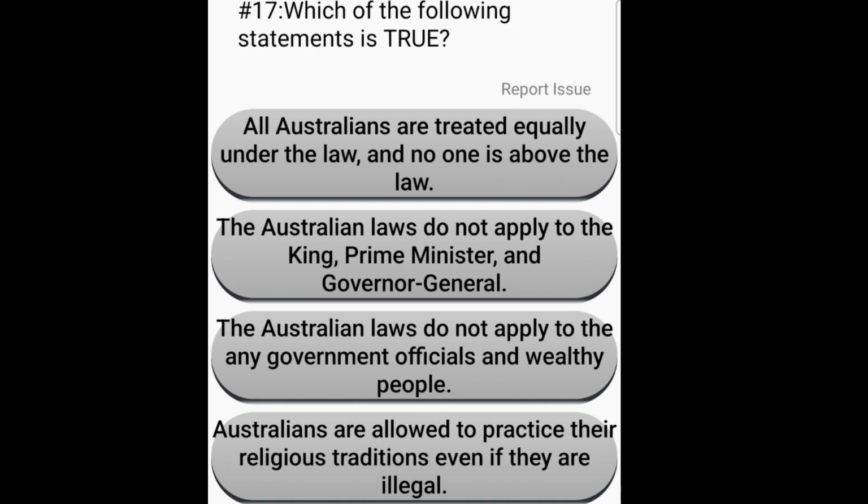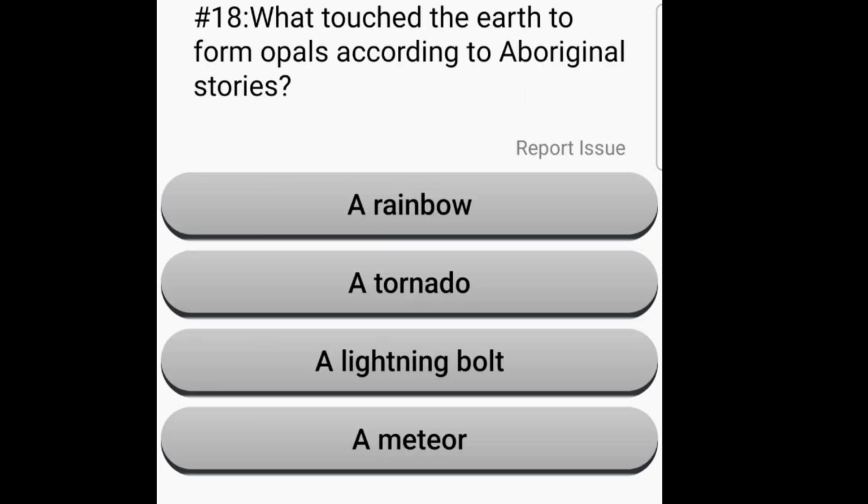Australians are allowed to practice their religious traditions even if they are illegal. All Australians are treated equally under the law and no one is above the law. What touched the earth to form opal according to Aboriginal stories? A rainbow, a tornado, a lightning bolt, a meteor. A rainbow.